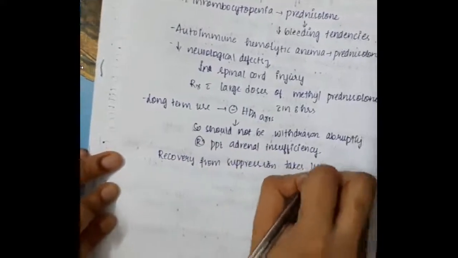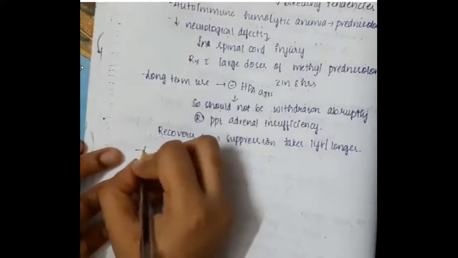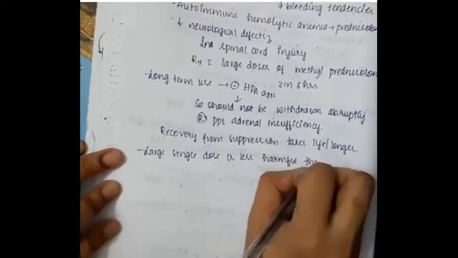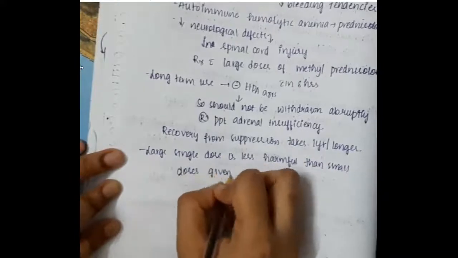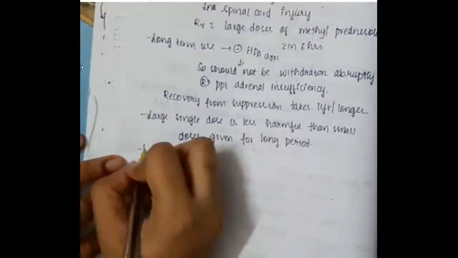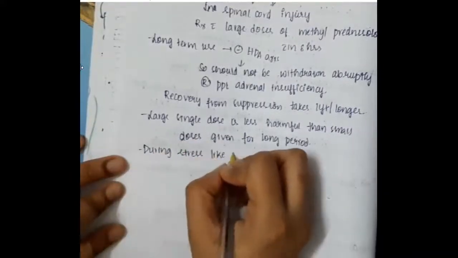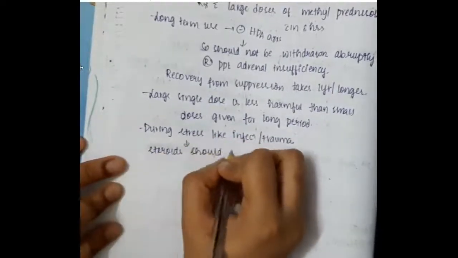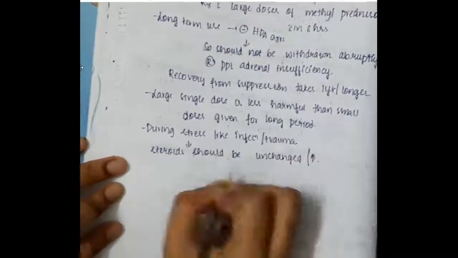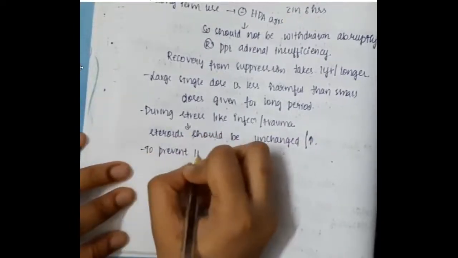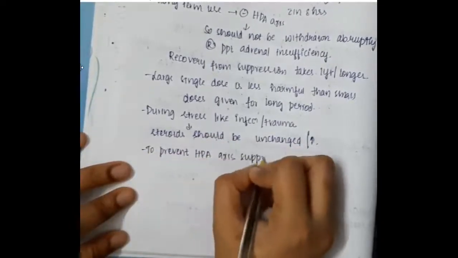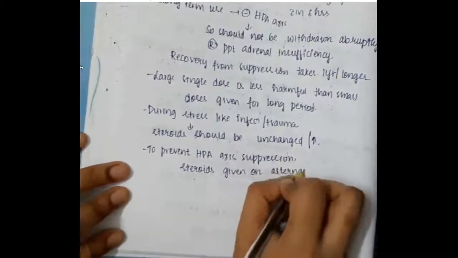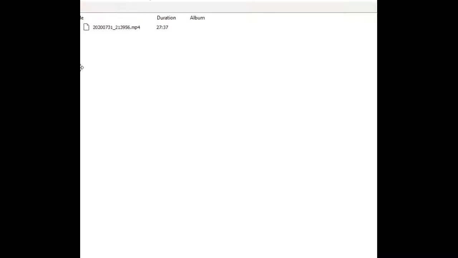Recovery from suppression takes either 1 year or longer. A large single dose is less harmful than small doses given for a longer period. During stress like infection or trauma, steroids should be given unchanged, or we have to increase the steroids. To prevent hypothalamic pituitary adrenal axis suppression, steroids can be given on alternate days.